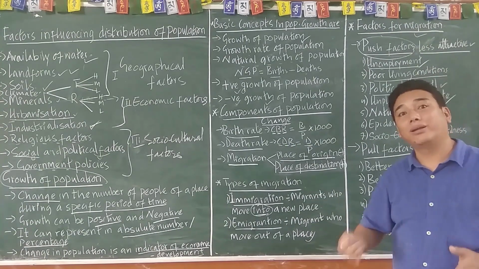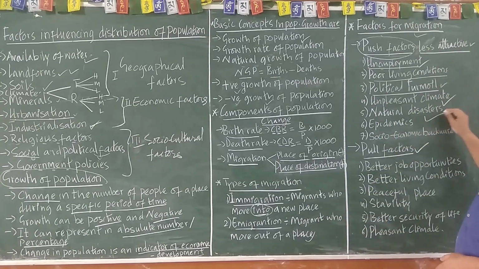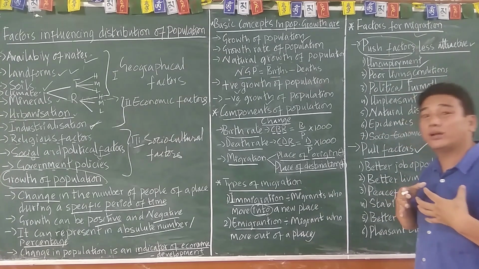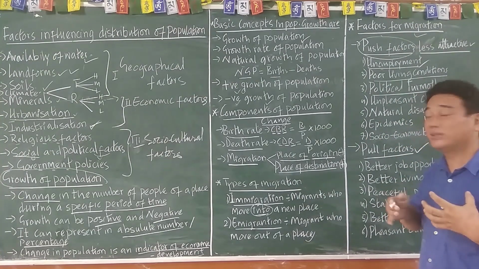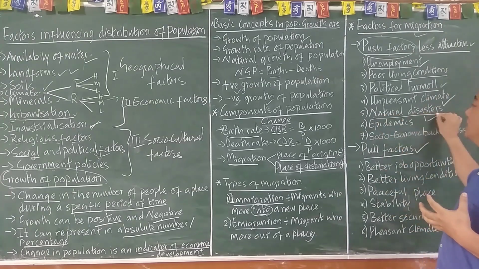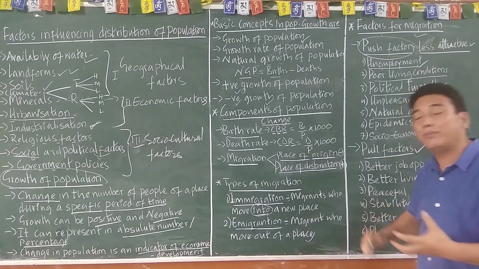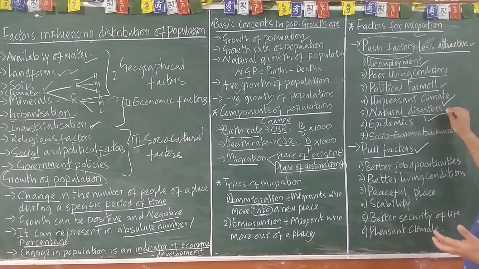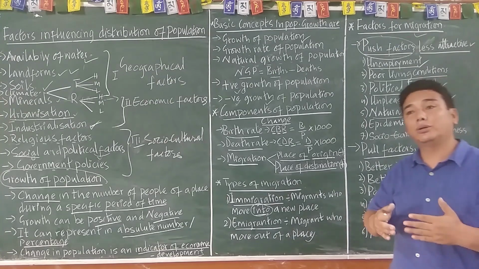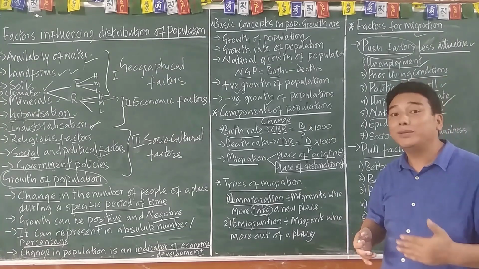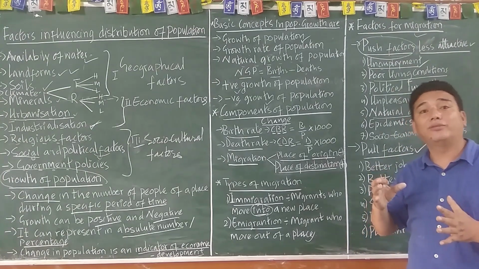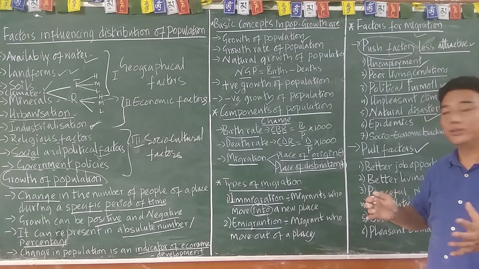Those people are migrating into a new country, new land, or toward the center, toward the heart of the country, heart of the land. Is that clear? So that they will feel safe. And due to the earthquake or due to the tsunami, all right? So those natural disasters led to the migration. You just imagine during the tsunami time, 2004, how many people migrated toward the center of a nation or to a different country.